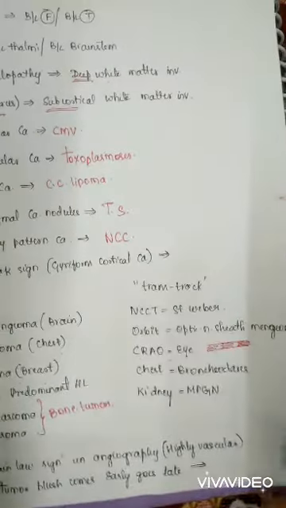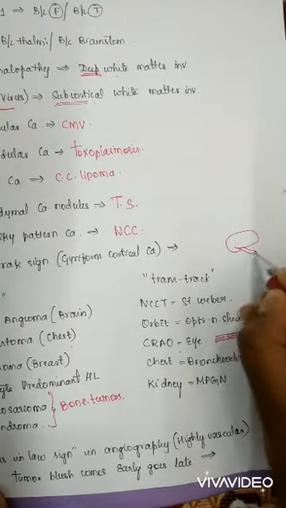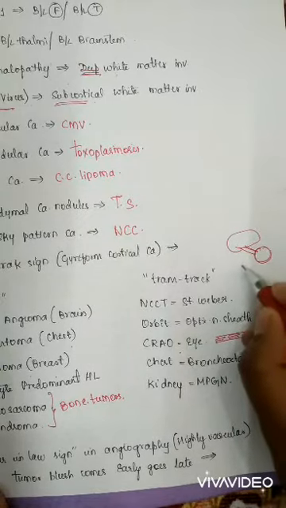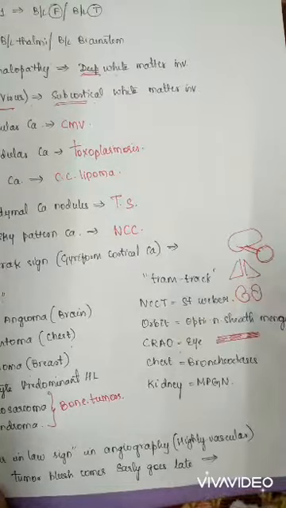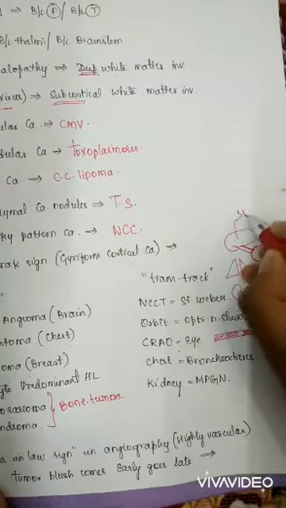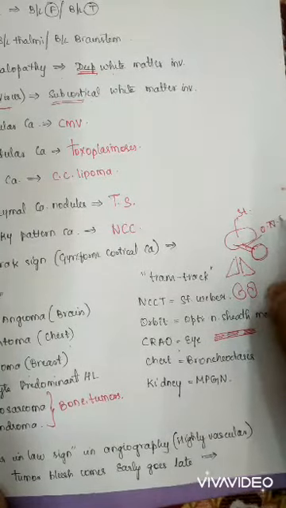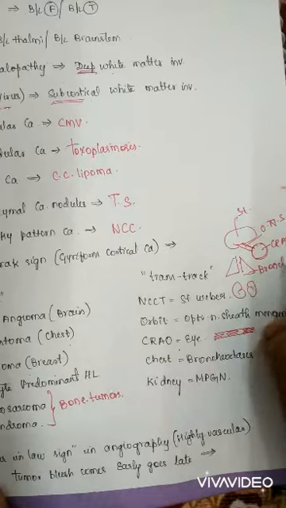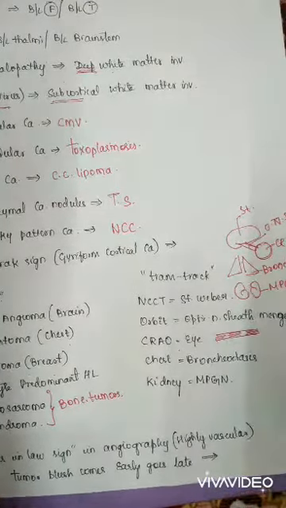So the tram track we learned started from the brain, then the optic nerve came and the eye too, and lower down the chest part and the kidney part. This is the tram track thing. Here is Sturge-Weber, and optic nerve sheath meningioma, and this is CRAO, and here it is bronchiectasis, and here it is MPGN. So this is about the tram track thing.